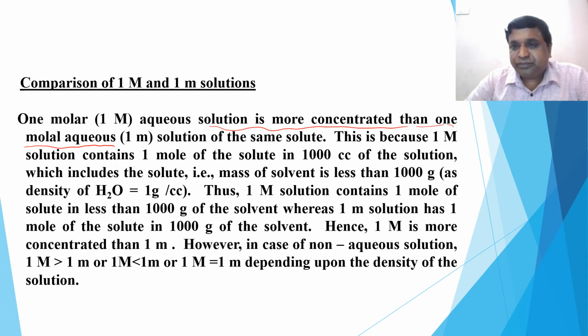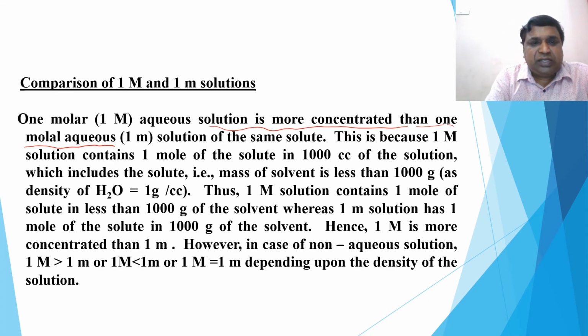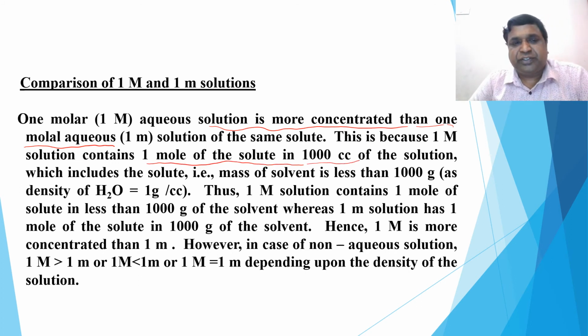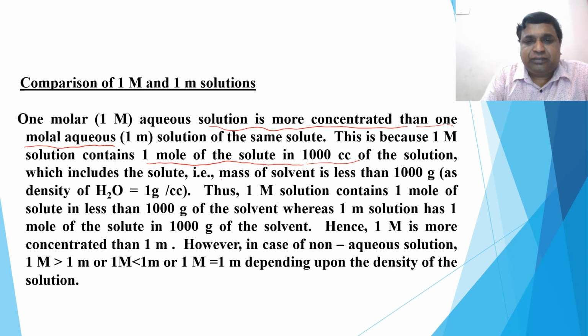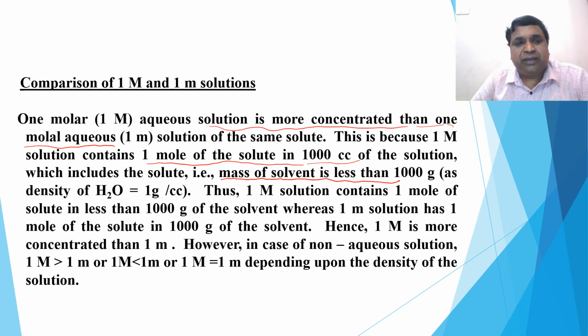What's the reason? Because a 1 molar solution contains 1 mole of solute in 1 liter of the solution, which includes the solute. The mass of the solvent is less than 1000 gram, as the density of water is 1 gram per mL. So remember, the sum of mass of solute and solvent is always greater than the mass of solvent.